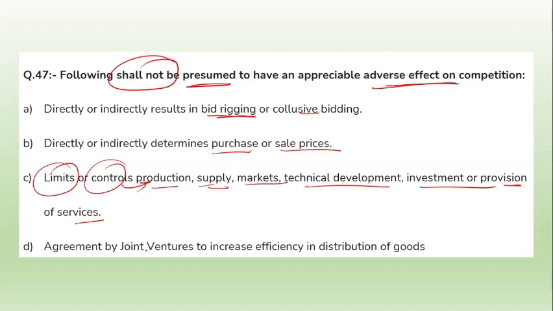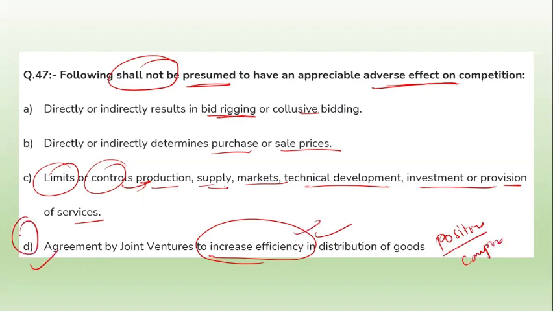Option D, an agreement by joint venture to increase efficiency in distribution, does not adversely affect competition. Actually, it is positive, it enhances competition. So option D is the correct answer.